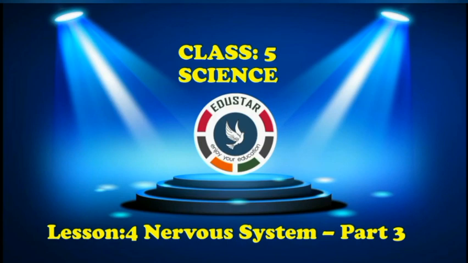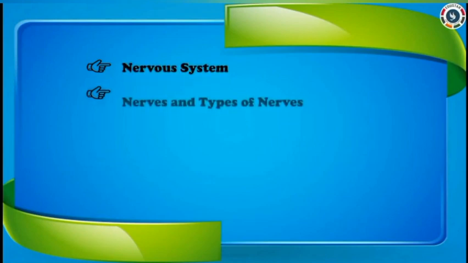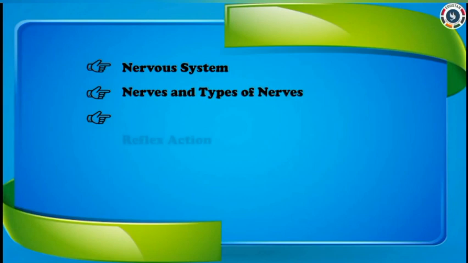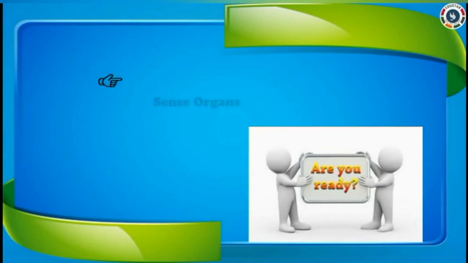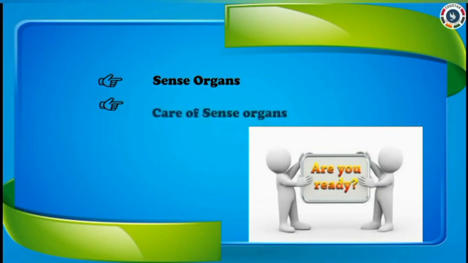Already we have learnt about the nervous system, nerves and types of nerves, spinal cord, reflex action, brain and its parts. Today we are going to learn about sense organs and how to take care of our sense organs. Are you ready, dears?